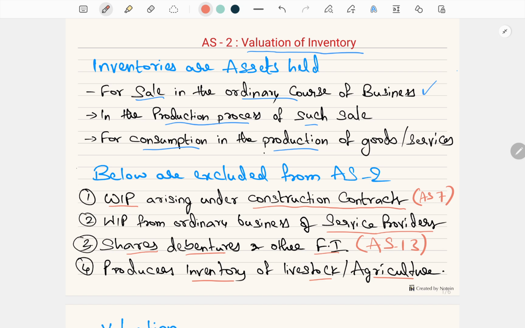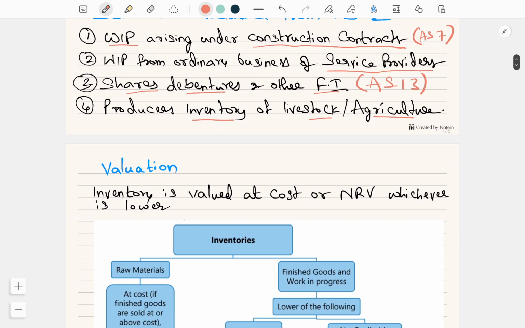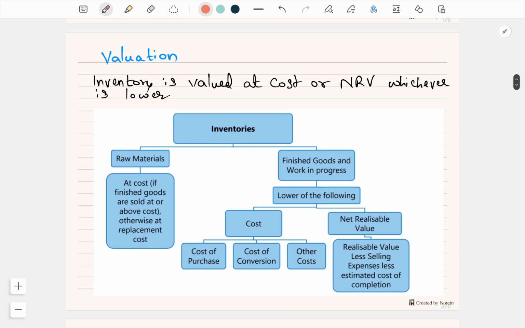Any agricultural produce, the fruits, livestock, animals, all these things are not considered as inventory under the definition of Accounting Standard 2. So inventory is any assets held in the normal course of business, for production of such goods and for consumption. Basically we are saying finished goods, work in progress, raw material and stores.